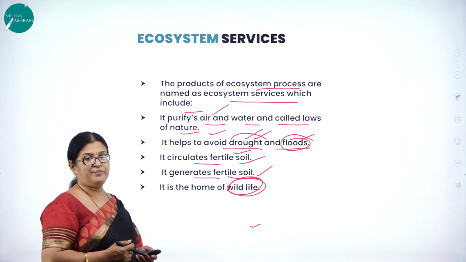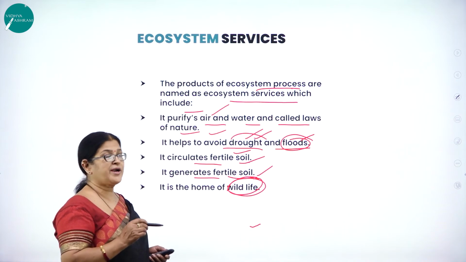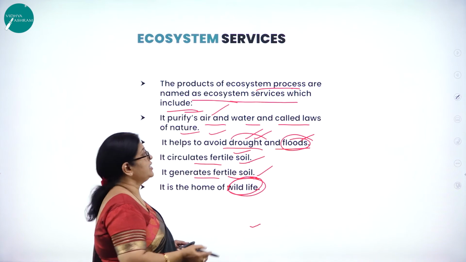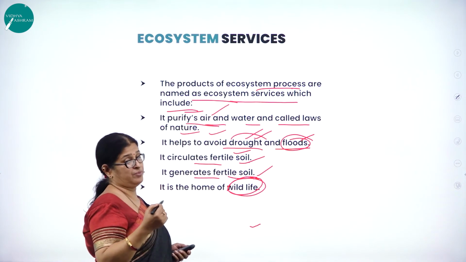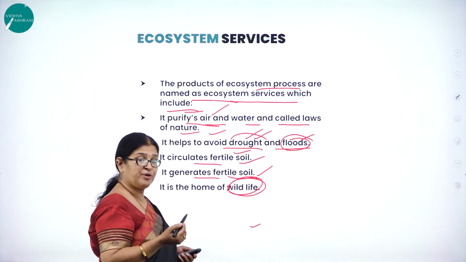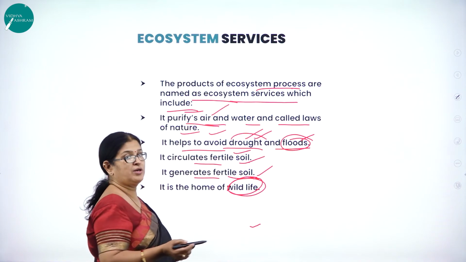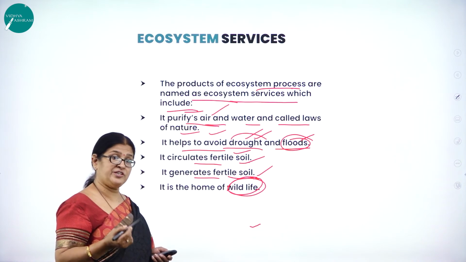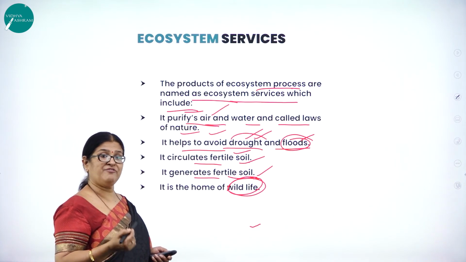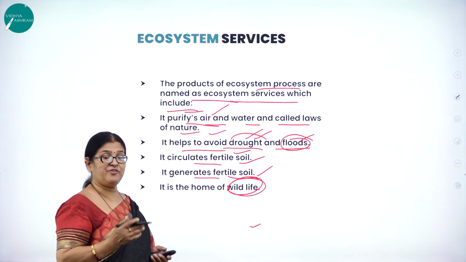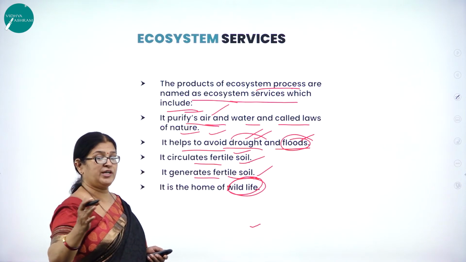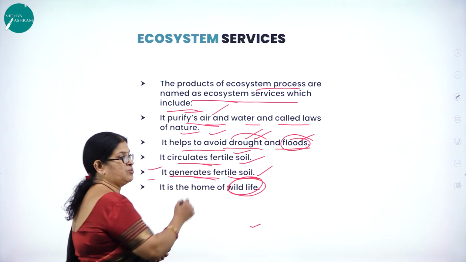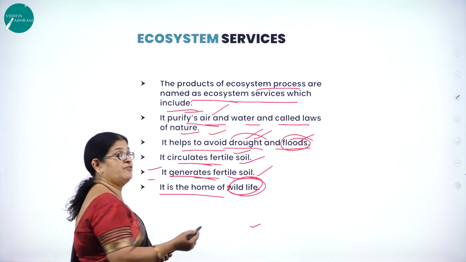So let me repeat, what do you mean by ecosystem services? The products of ecosystem process are named as ecosystem services. They include what? As I said, the more the plants, the more the purified air. Then it helps to avoid what? If you plant more plants, obviously we'll have sufficient rainfall and we can avoid drought and famine, and at the same time, even floods. They're going to check the inflow of water and avoid floods. It circulates what? Fertile soil. It also generates what? Fertile soil. Then it is the home of wildlife.